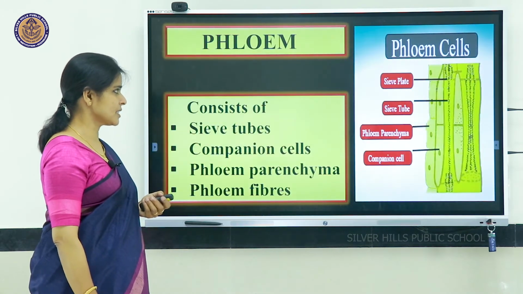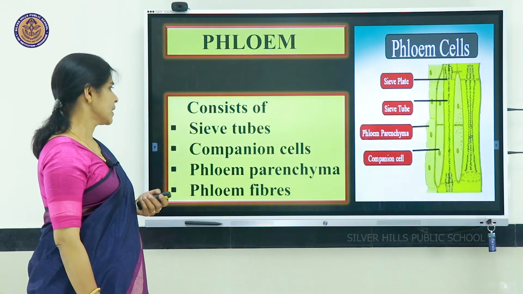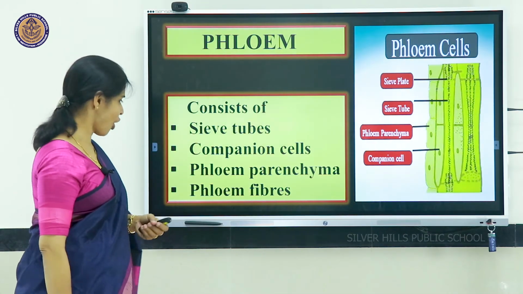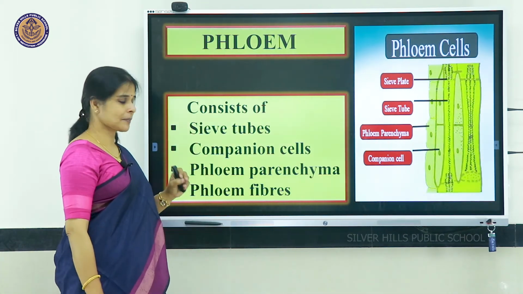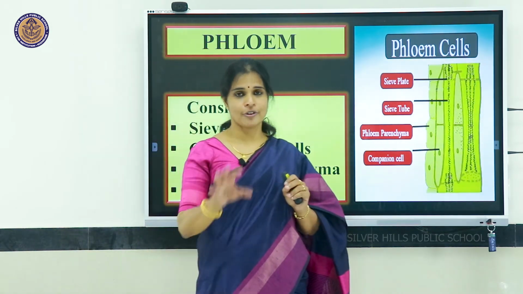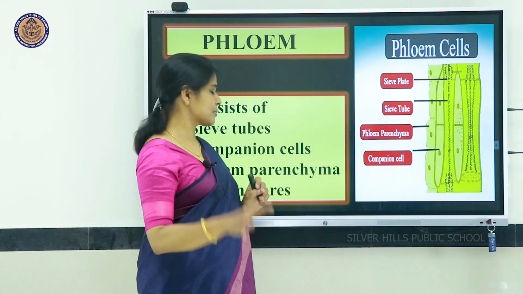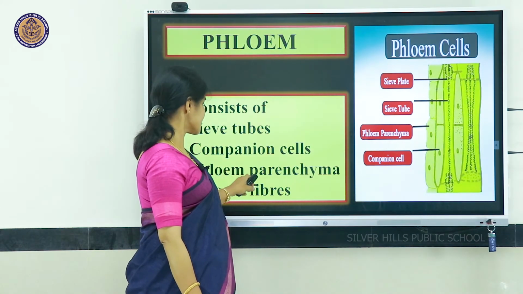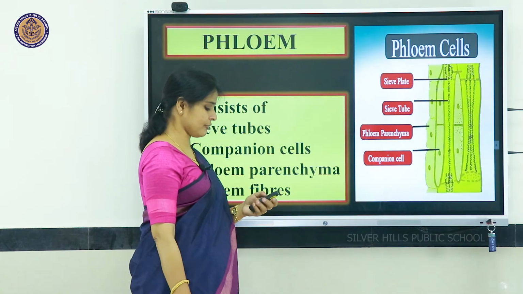One more type is phloem. Phloem also consists of 4 types of tissues. It consists of sieve tubes, companion cells, phloem parenchyma, and phloem fiber. There are 4 types of tissues: sieve tubes, companion cells, phloem parenchyma, phloem fiber.